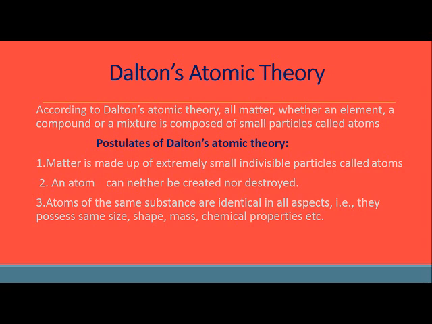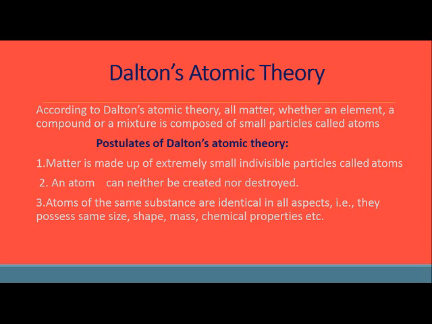According to Dalton's atomic theory, all matter, whether element, compound or mixture, is made up of small particles known as atoms. Now all these atoms, let it be gold, carbon or oxygen, possess certain common characteristics, and these are put together as the postulates of Dalton's atomic theory. It's a very important concept, children, very often asked in the exam.